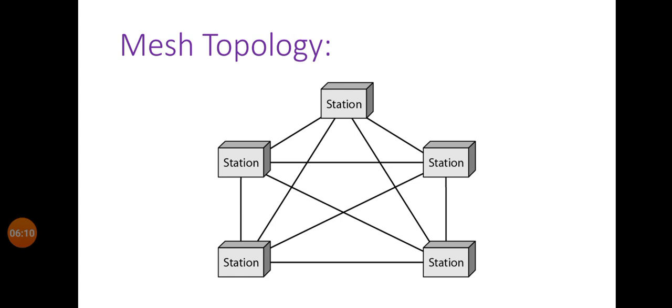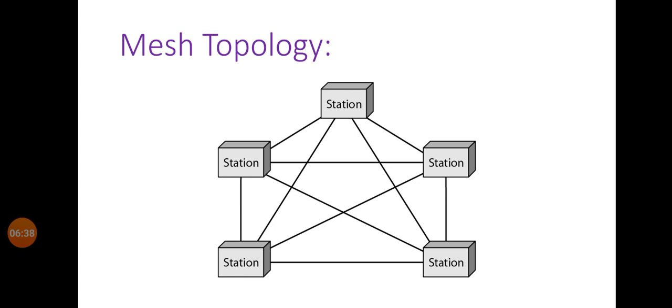If the same 5 stations are connected for simplex data flow, then the number of connections required is n into n minus 1, means 5 into 5 minus 1, that is 5 into 4, and that is 20 connections, because simplex means data can be transmitted only in one direction.